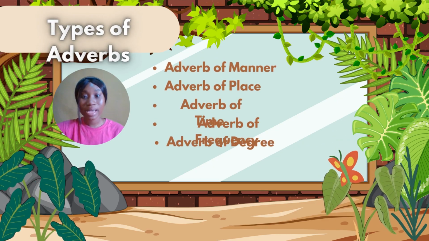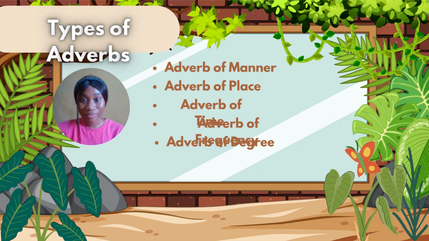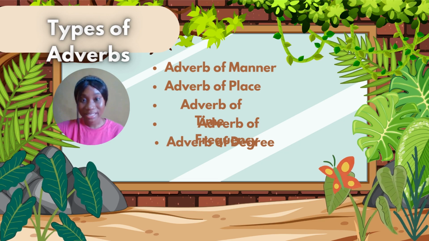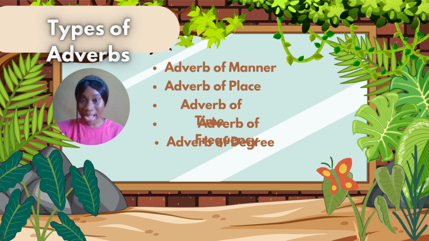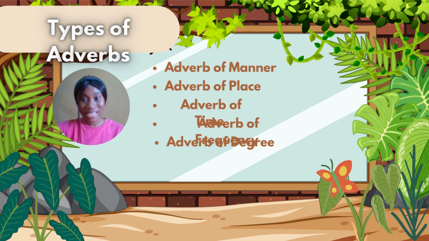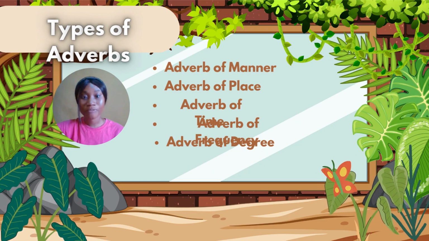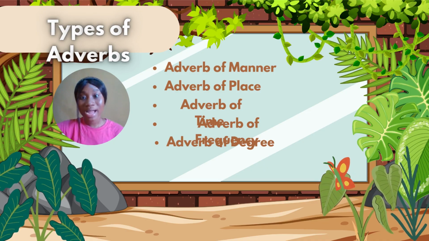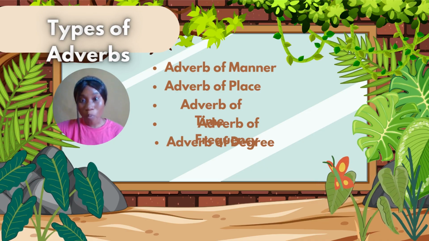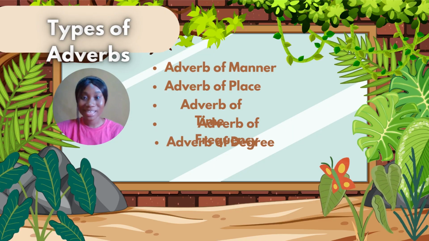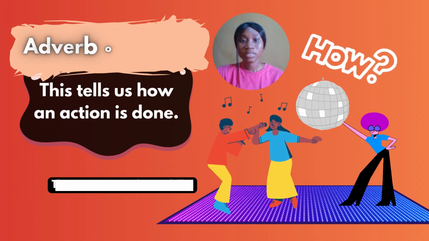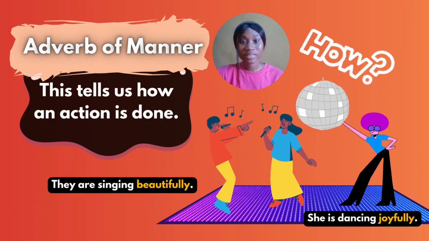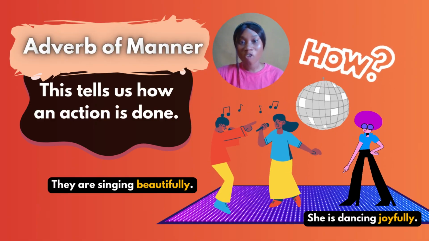Okay? So quickly, let's talk about the types of adverbs. So we have several types of adverbs, so many types of adverbs actually. But we're just going to look at a few of those types of adverbs in this class. So we have the adverb of manner, adverb of place, adverb of time, adverb of frequency, and adverb of degree. So we're going to take a look at each of these adverb types one after the other. So let's go. So the very first one on our list is adverb of manner.